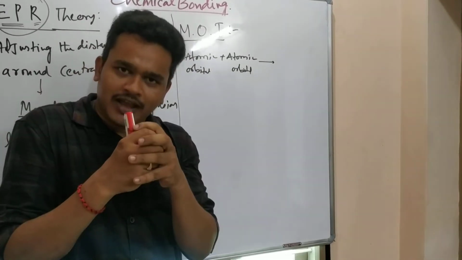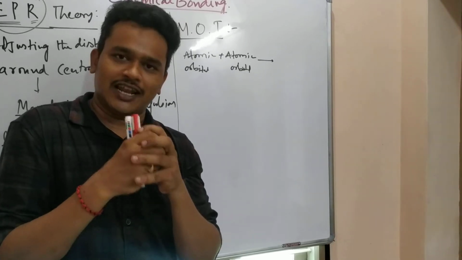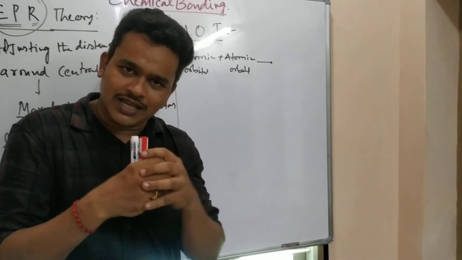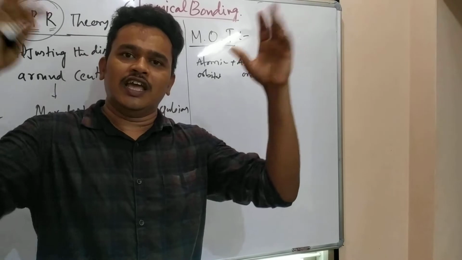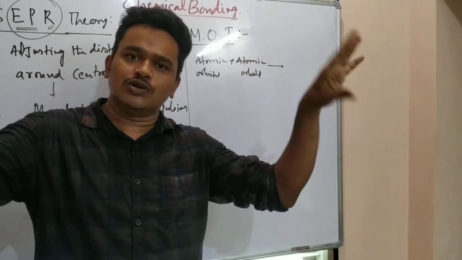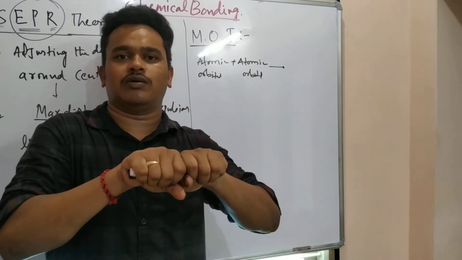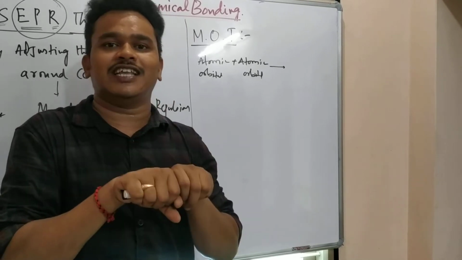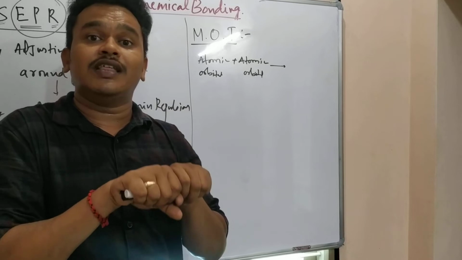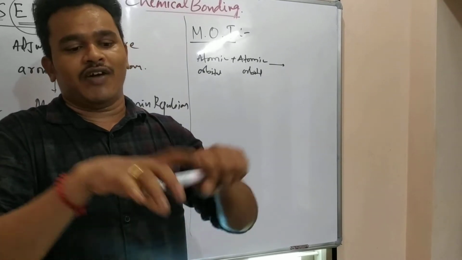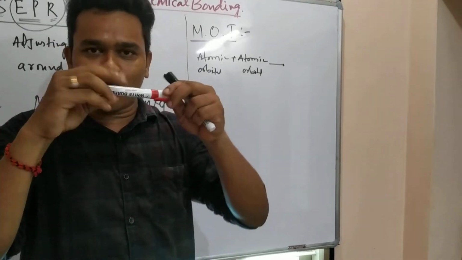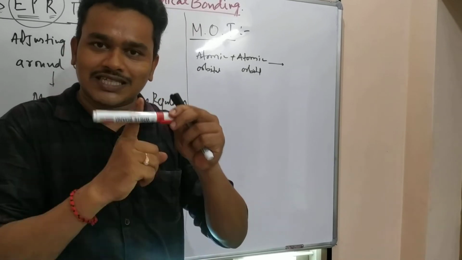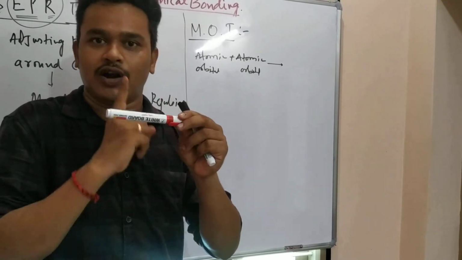Then they form a bond having a certain energy. When the bond is forming, some amount of energy is released outside. If more energy is released, the bond will be very, very strong. And always bonds with less energy are stable. We know that. Whenever a bond is forming with less energy, that is a stable bond.